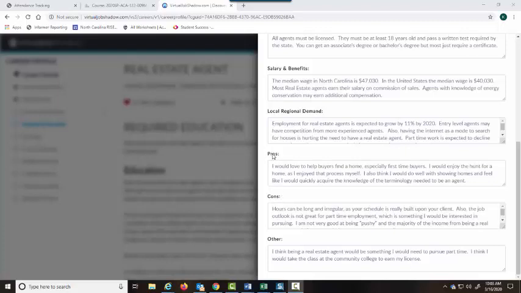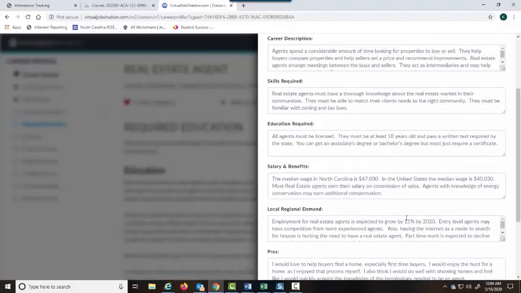What are the pros for me of being a real estate agent? What are the cons for me of being a real estate agent? Down here under other, you can write your own personal notes. So this is just a personal note that I put about being a real estate agent. This is not a required section. All the other sections are required for you to complete for your career journals.